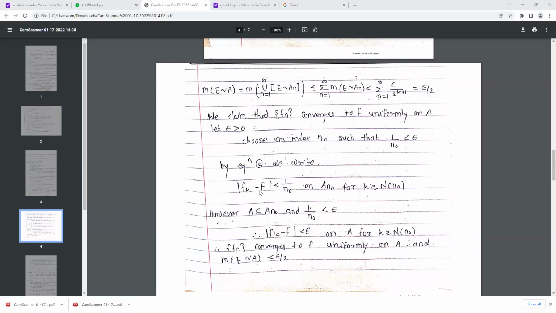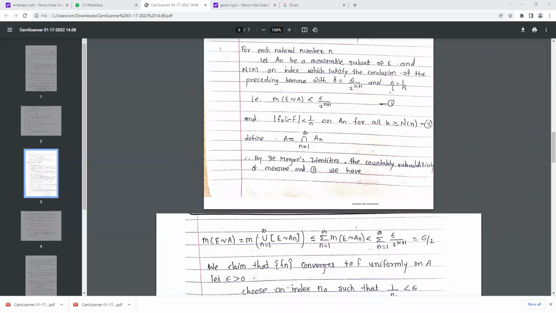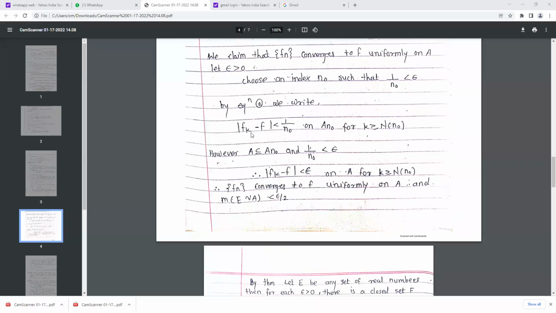Okay, so by equation 2 we have, see, what is our equation second? This is equation second: mod of fk minus f is less than 1 upon n on A n for all k greater than or equal to n. Now we write this equation in this way: mod of fk minus f is less than 1 upon n naught on A n naught for k greater than or equal to n naught. We have just replaced that n by n naught here. However, A is a subset of A n naught and 1 upon n naught is less than epsilon.